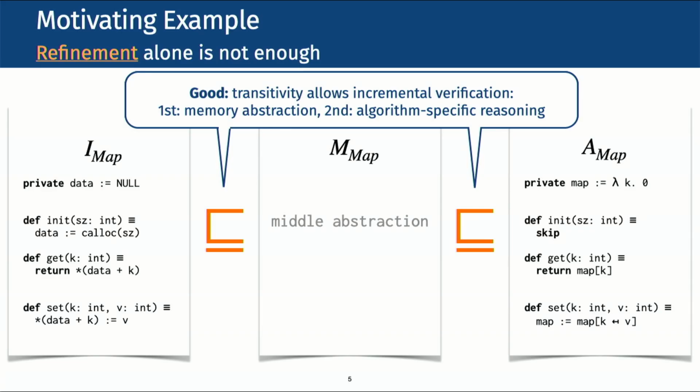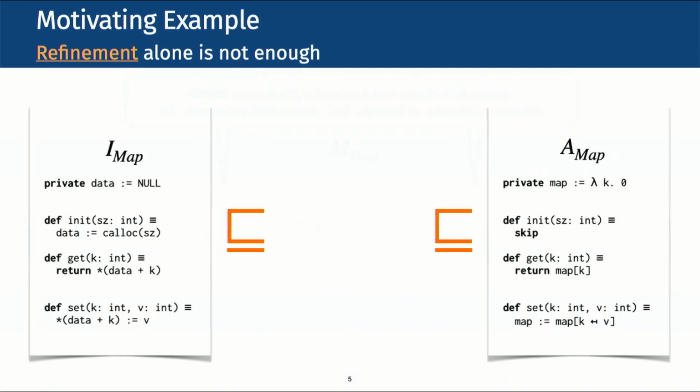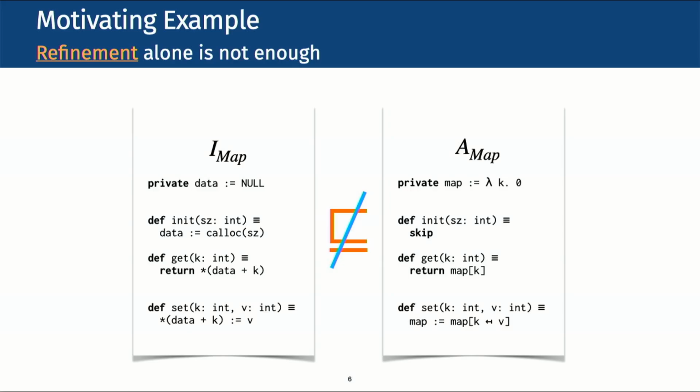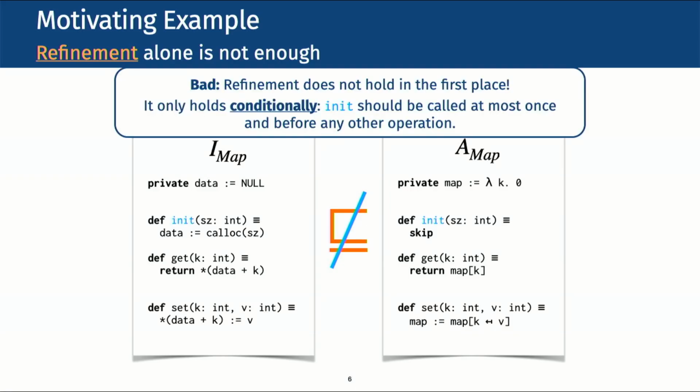But however, there is one big problem with this approach. That is, the refinement does not even hold in the first place. For example, suppose init is called twice, then the left and the right program behave differently. On the left, the data gets wiped, and on the right, it does not. So in order to make this refinement hold, we need a way to impose the condition that init gets called at most once and before any operation is called.